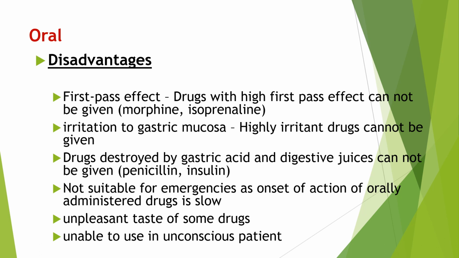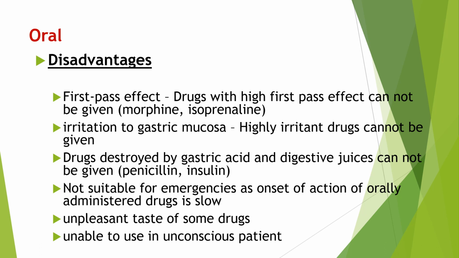Then highly irritant drugs cannot be administered by the oral route because they can cause irritation to the gastric mucosa. Then drugs that are destroyed by gastric acid or digestive juice cannot be administered by the oral route, for example penicillin and insulin.